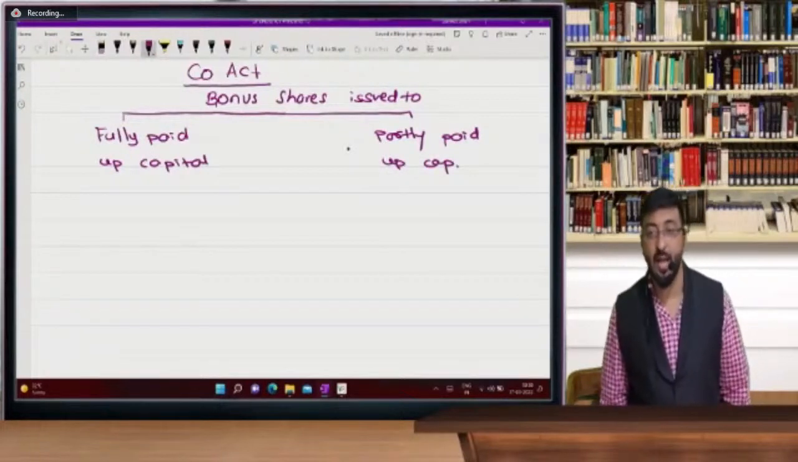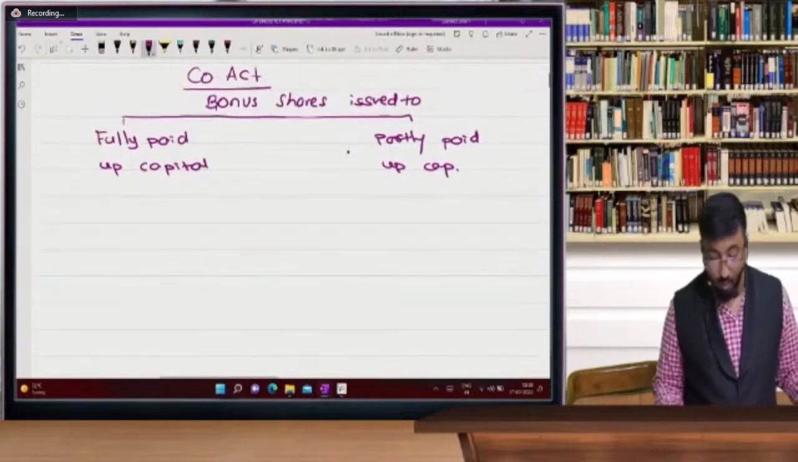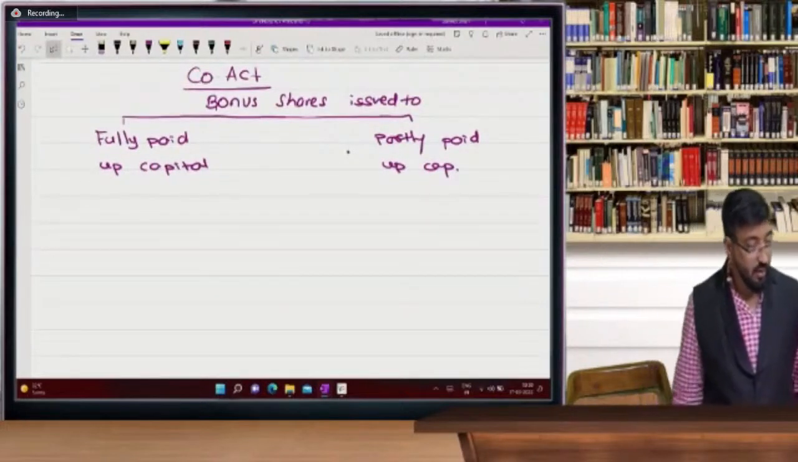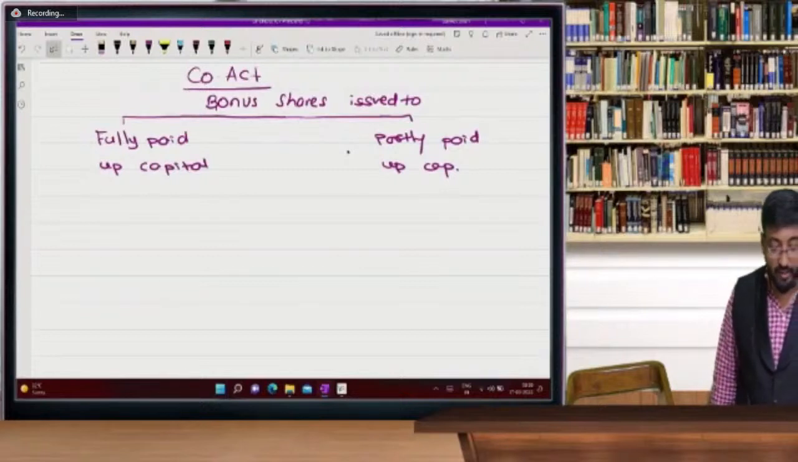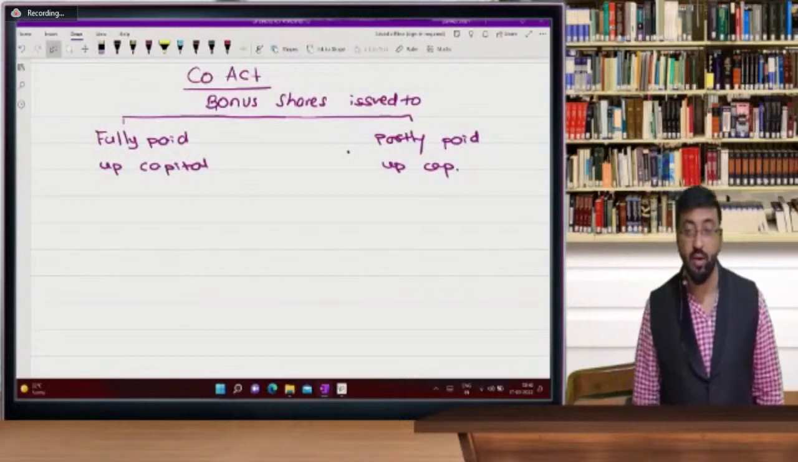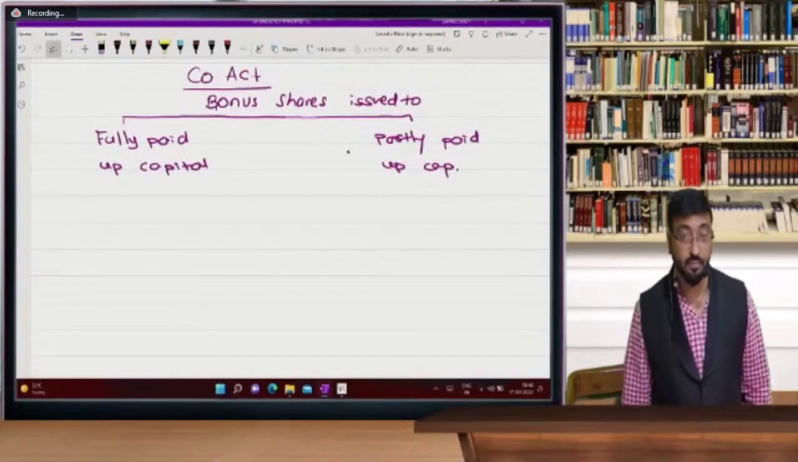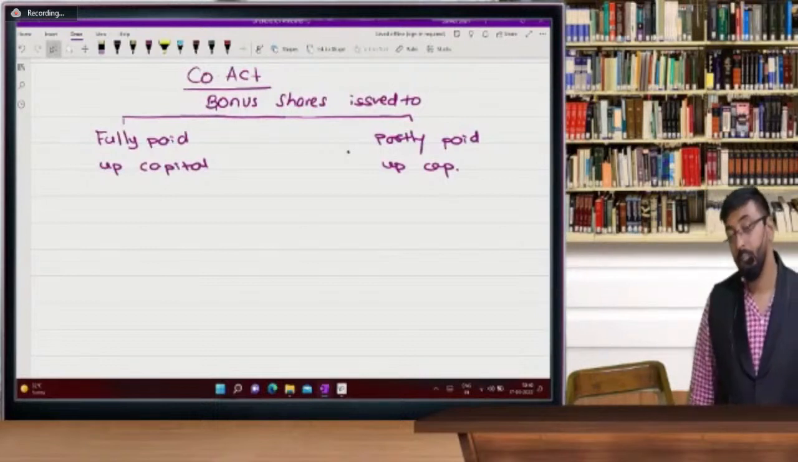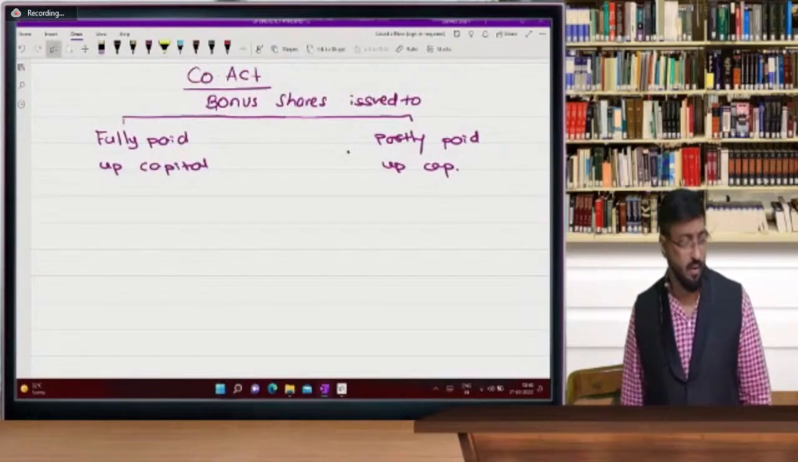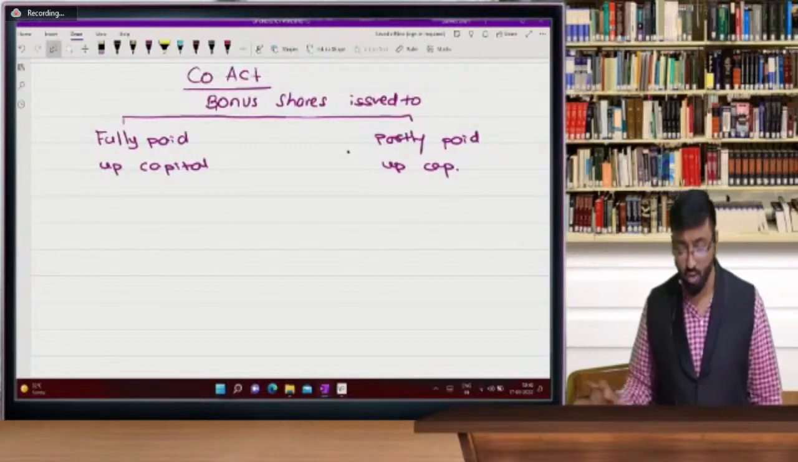Sir, give me an example. Suppose, write down, this is very important. Companies Act. Write down, very, very important, beta. Companies Act, bonus shares issued to. Now, yes, I already told you to write the index. After the index, have you drawn the index or not yet?